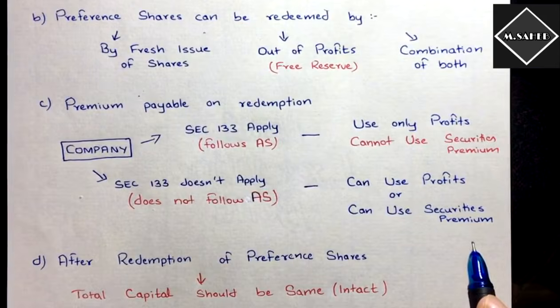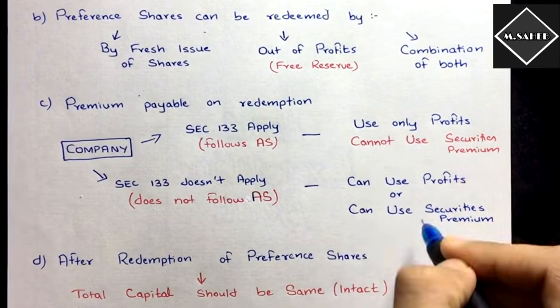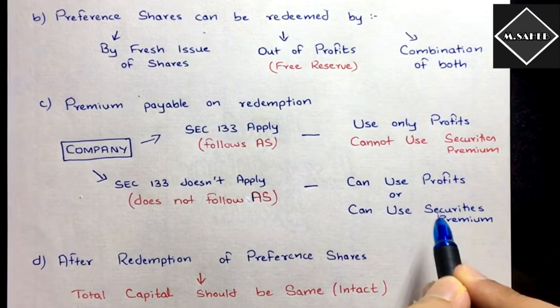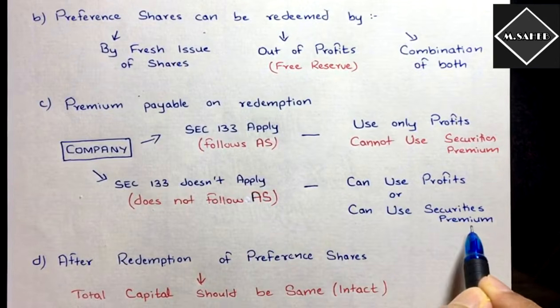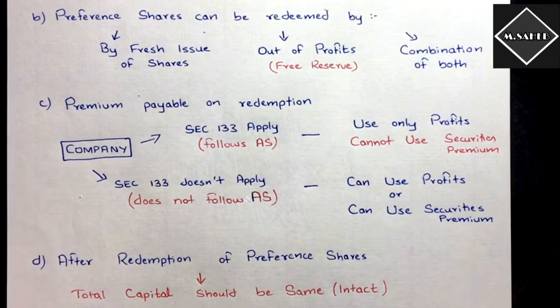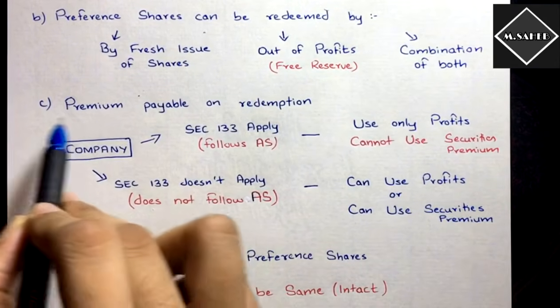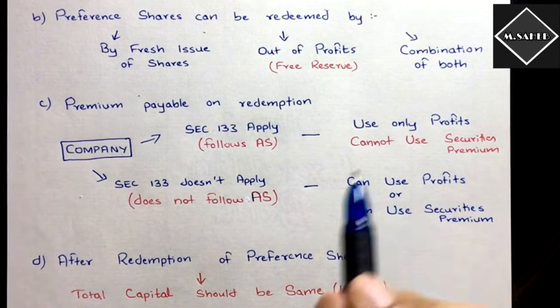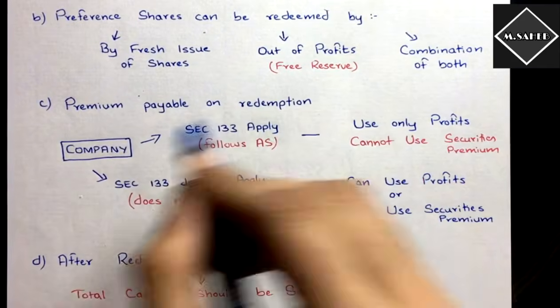You have to ask your sir, okay, I can't tell you this properly, whether to go for this or this. Because in BCom the syllabus is not updated. They are still using profits as well as securities premium reserve to make the redemption of premium, the premium payable on redemption, right? But for the CA guys and the CMA guys, you cannot do that. You have to make use of this provision properly.